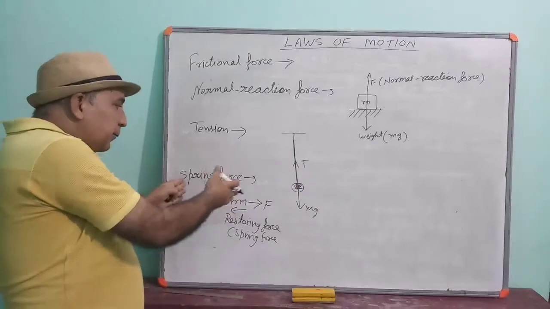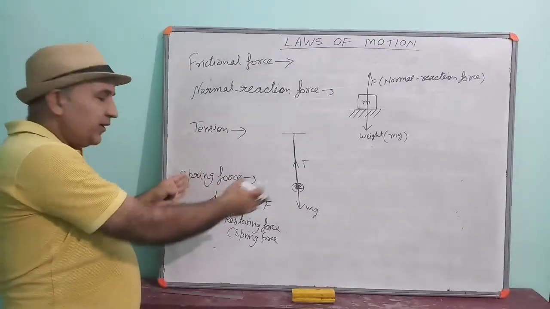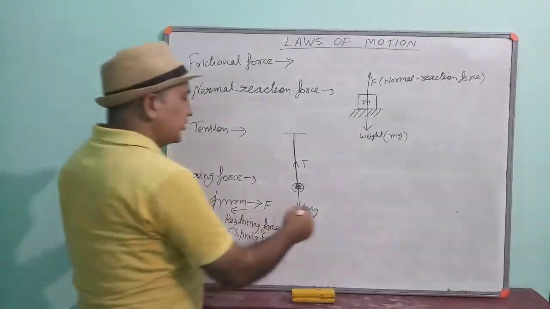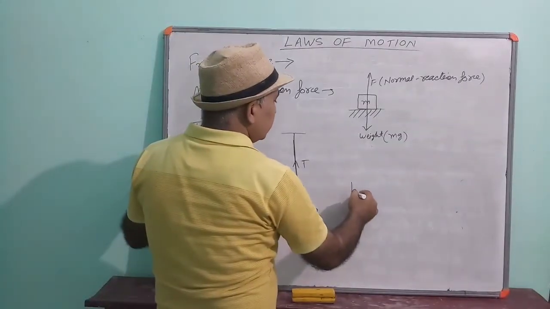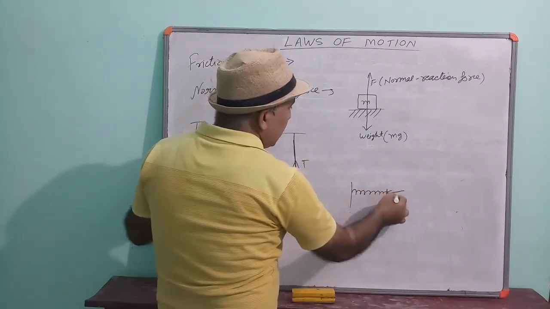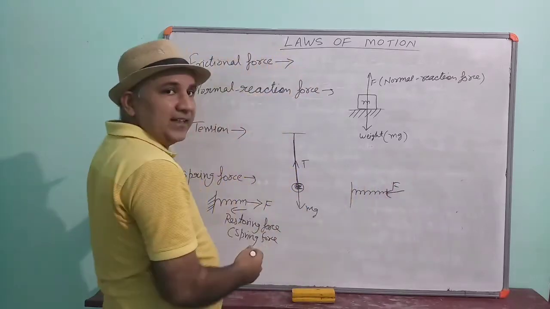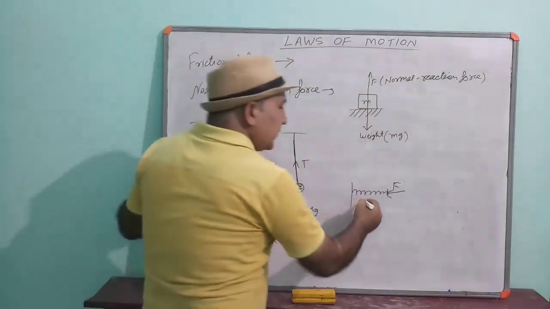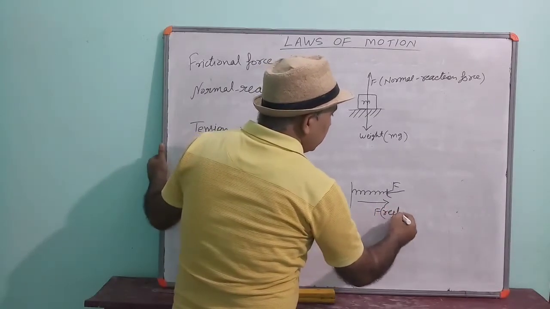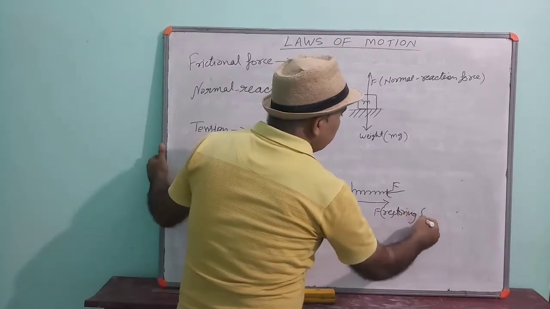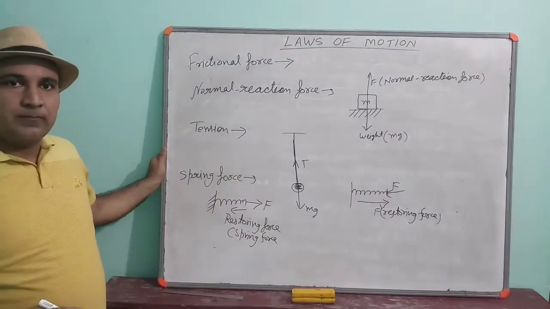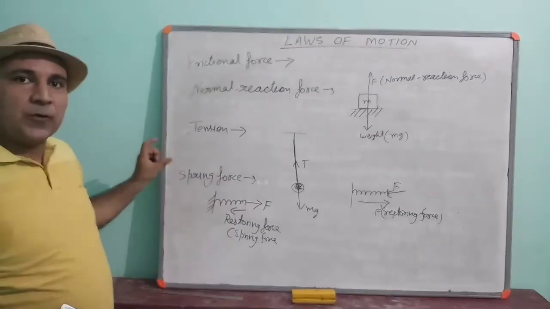Similarly, if we compress the spring, then the spring will apply a force in the outward direction. See here. Suppose the force on the spring is applied in the inward direction, then the restoring force will work outward. And this force is called spring force. Understood what is the meaning of spring force?